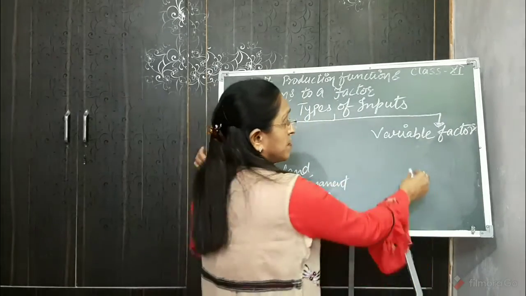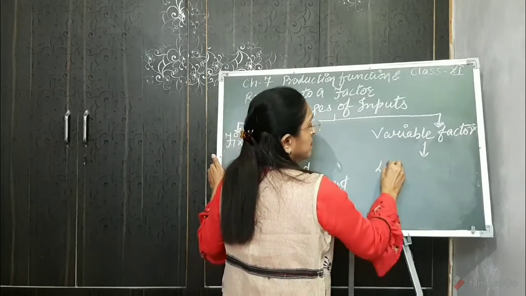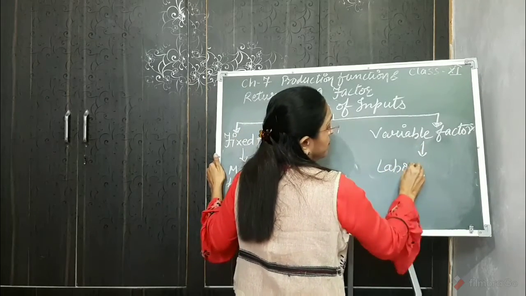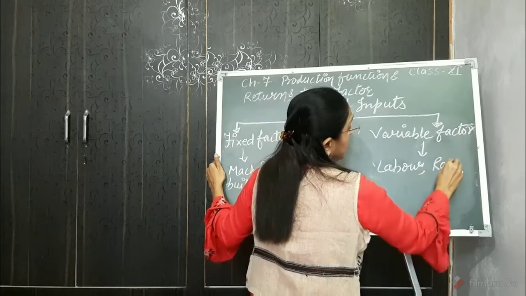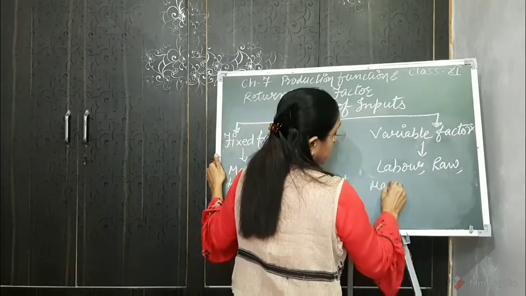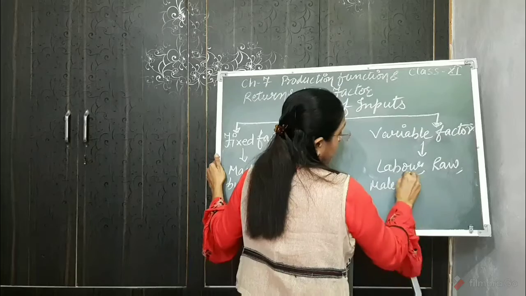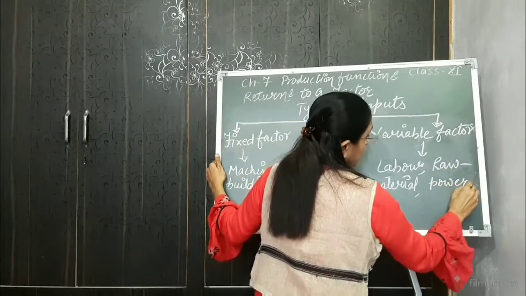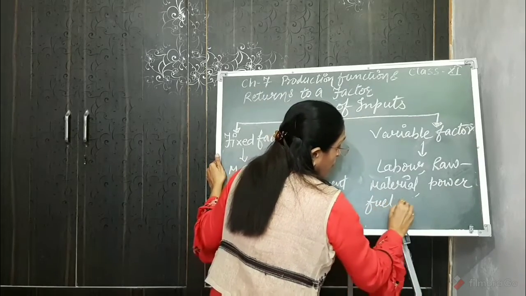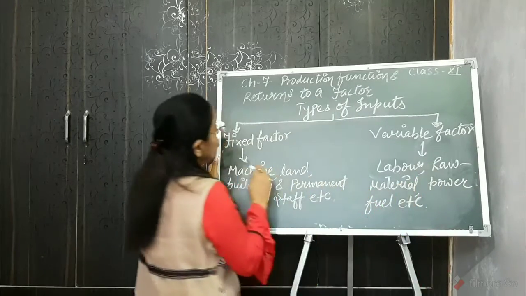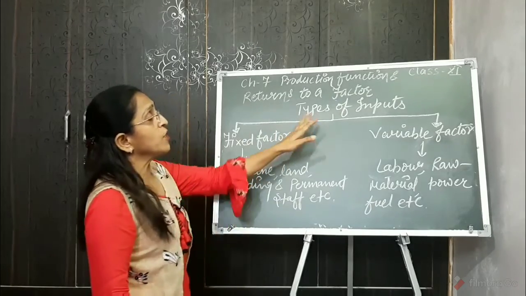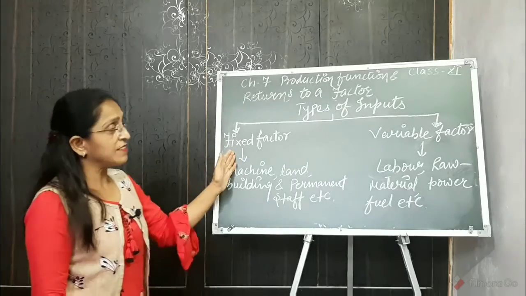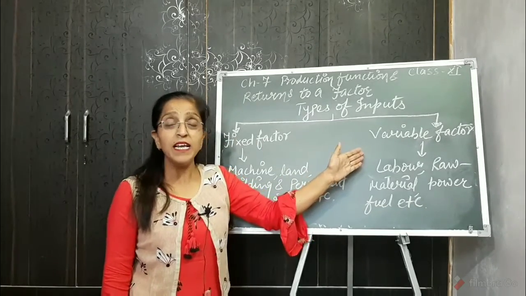Examples of variable factors are labor, raw material, power, fuels, etc. So now we have come to know what kinds of input factors are being used by the producer, fixed factor and variable factor.